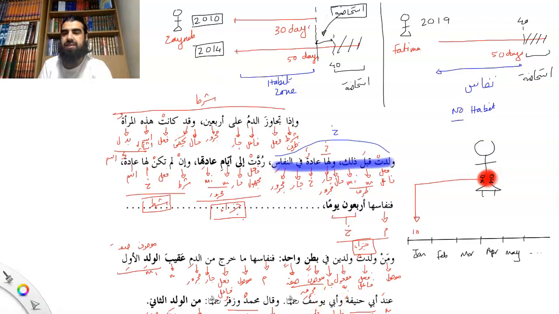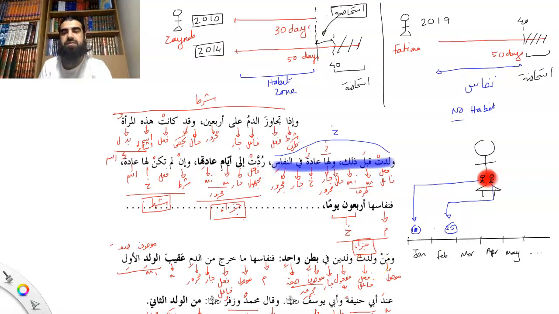Okay, so if that's the case, what if she has the other child? Let's say she had the other child in February, on the 25th, which is definitely after 40 days of the first child. If blood starts coming out after the first child, do we treat that blood as nifas, or do we start the nifas ruling after the second child?